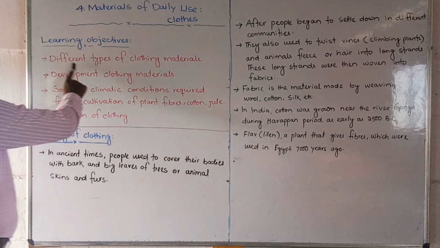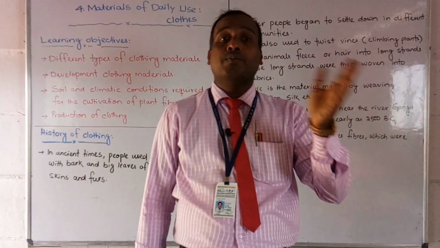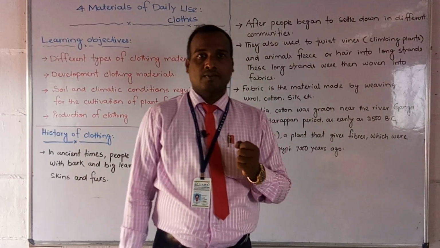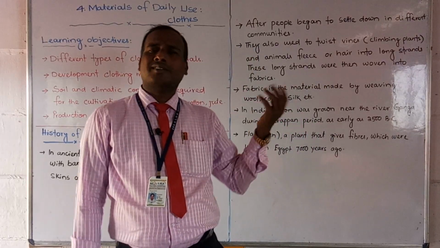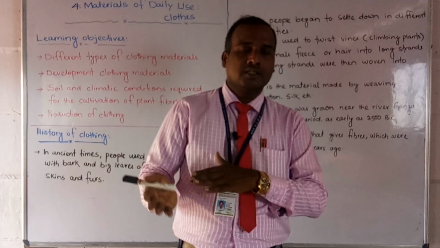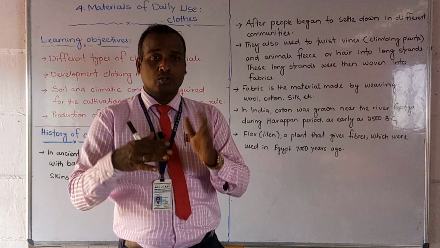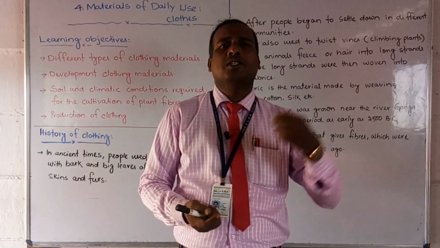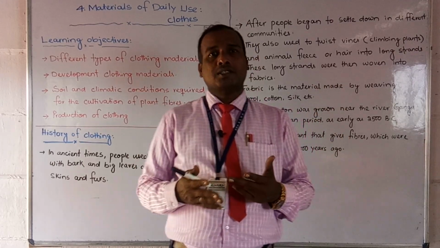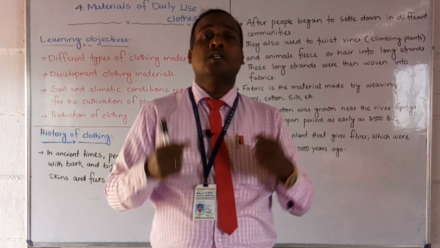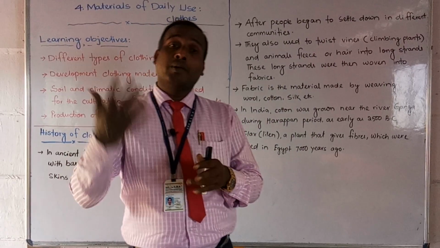First, different types of clothing materials. I have already told you that in different places people wear different types of clothes. In Odisha, the dress materials or clothes are one way. Maharashtra, a little bit of change. Kerala, a difference. And in your local place also in Maharashtra, in Basmat, somebody uses silk clothes, somebody cotton, somebody terylene. So different materials are used. Some wear jeans, some wear saris, and some use different types of clothes, materials or fabrics.